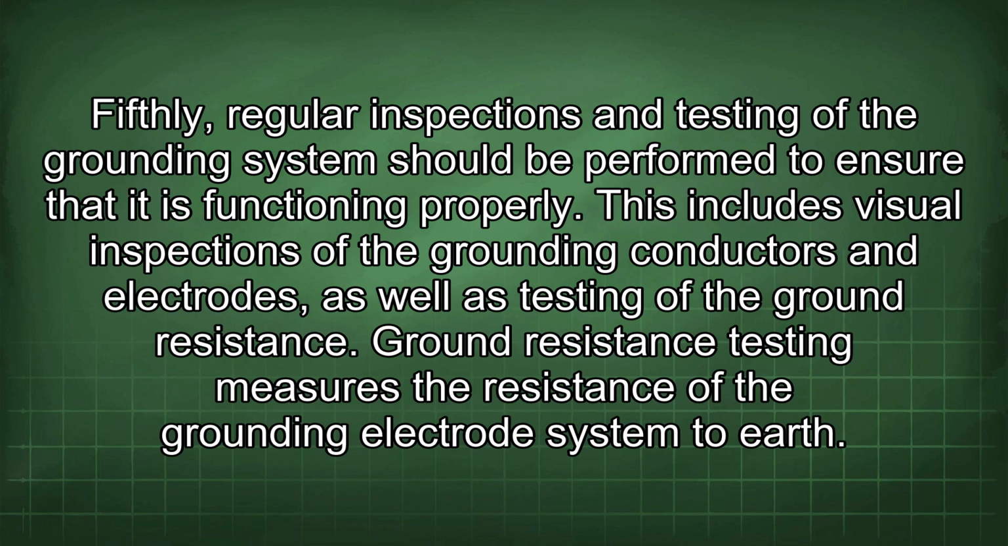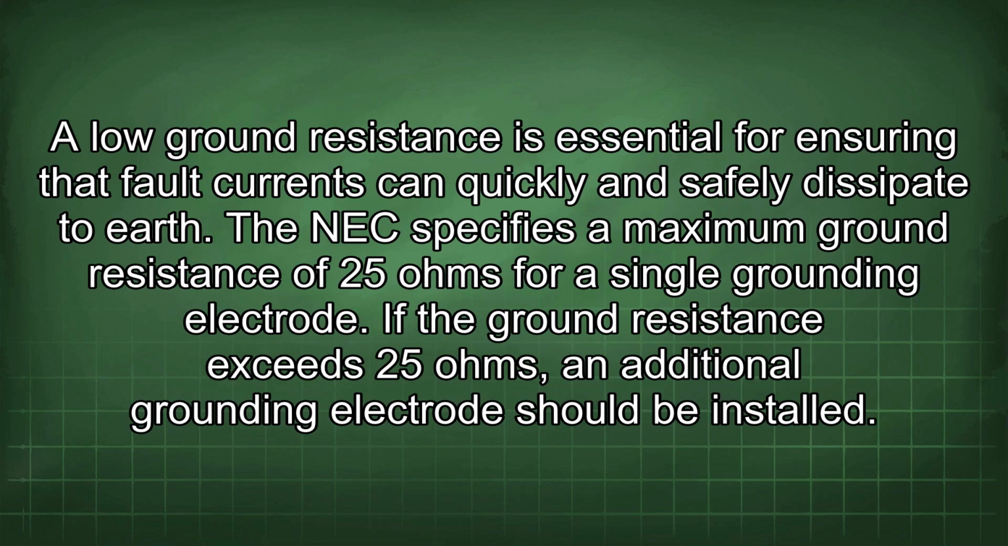Fifthly, regular inspections and testing of the grounding system should be performed to ensure that it is functioning properly. This includes visual inspections of the grounding conductors and electrodes, as well as testing of the ground resistance. Ground resistance testing measures the resistance of the grounding electrode system to earth. A low ground resistance is essential for ensuring that fault currents can quickly and safely dissipate to earth.